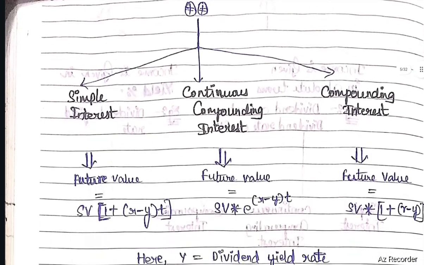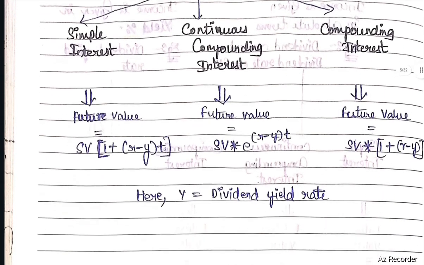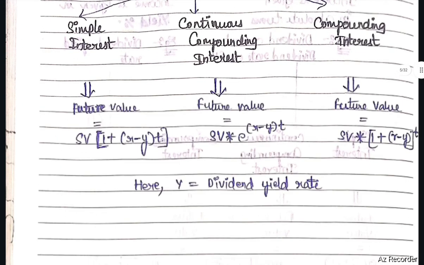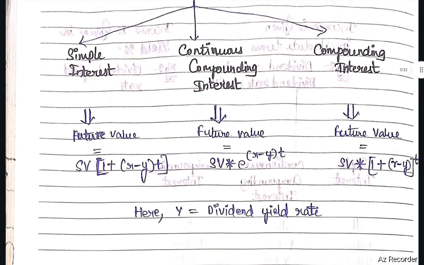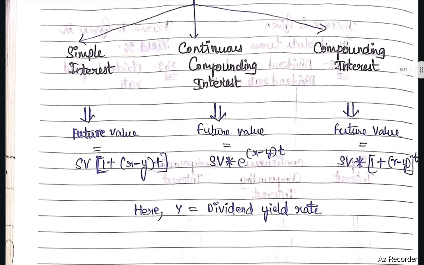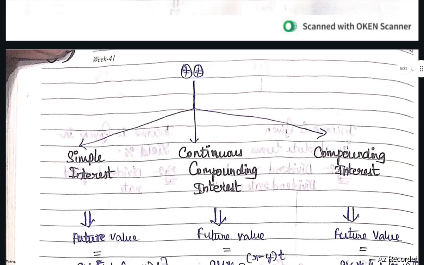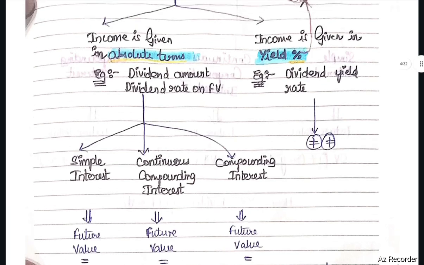Then in case of simple interest, future value equals spot value into 1 plus (r minus y) into t, where y is the dividend yield rate. In case of continuous compounding interest, future value equals spot value into e to the power (r minus y) into t, where y is the dividend yield rate. In case of compounding interest, future value equals spot value into (1 plus r minus y) whole to the power t. This is if income is given in yield percentage.